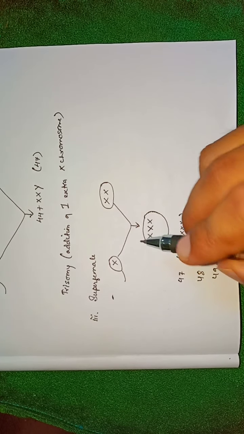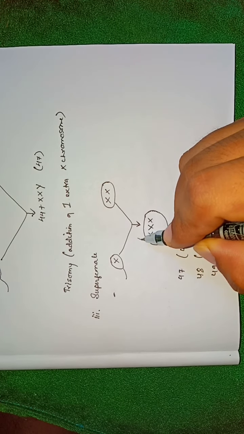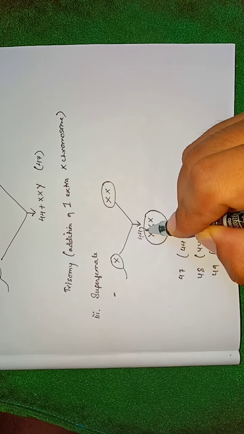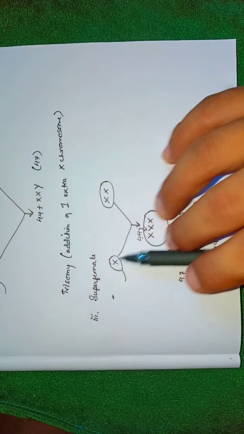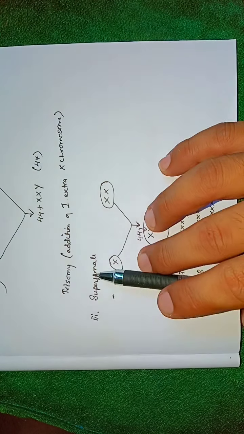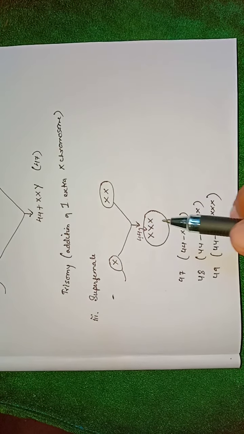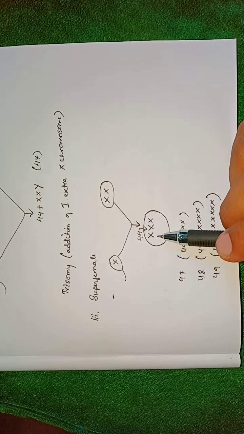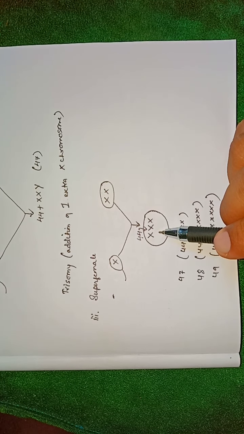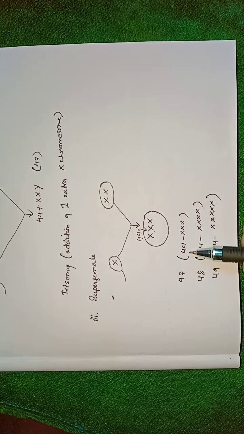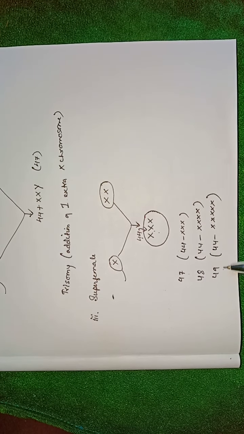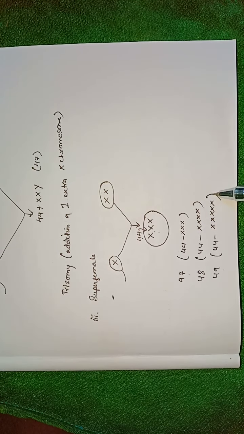So this will give rise to 44 plus this one, 44, 45, 46, 47. So this type of disorder arises in female due to the presence of one extra X chromosome. So the super female may contain 47, 48 or 49 chromosomes with the increased addition of the X chromosome.